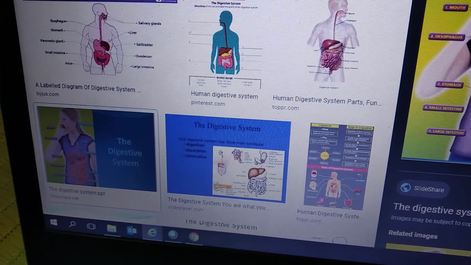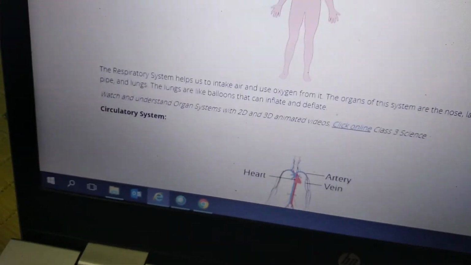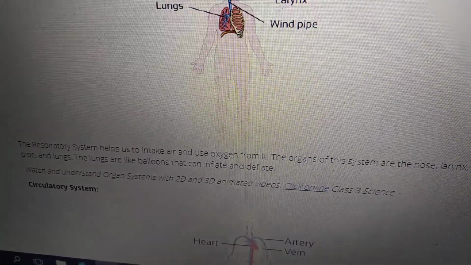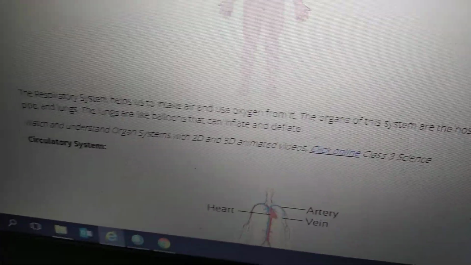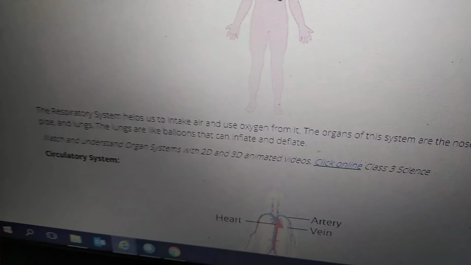Next, coming to the respiratory system. What is meant by respiratory system? Have you heard about the respiratory system? How do we take air? We breathe in air to live, with the help of the nose. The air travels down the windpipe into the lungs. After air reaches the lungs, we breathe out.